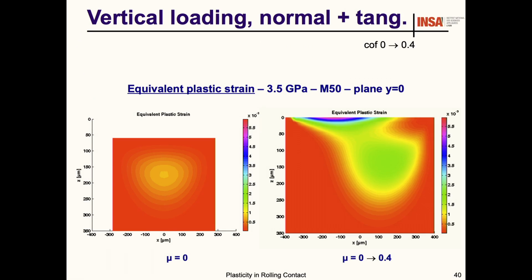You can see here that typically we have about 0.1%, and here it's about 0.5%, 0.6%. Then you increase the plastic strain by a factor of 6. This is why friction is very important, and when you consider plasticity, you can see even more phenomena.